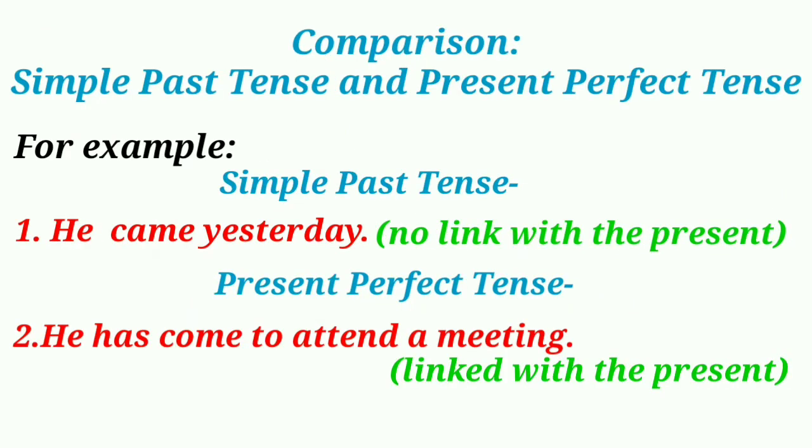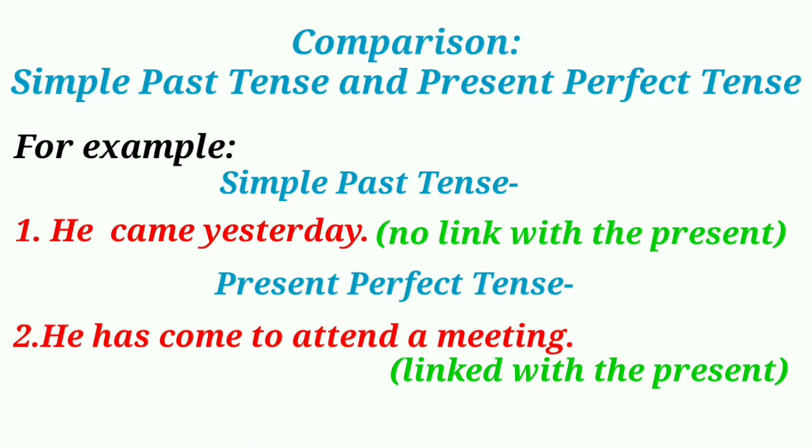Comparison between simple past tense and present perfect tense. Although both the simple past tense and the present perfect tense describe actions completed in the past, there are important differences between their functions. While the simple past tense describes an action completed in the past and not connected with the present, the present perfect tense describes action that, although completed in the past, have an effect on the present.